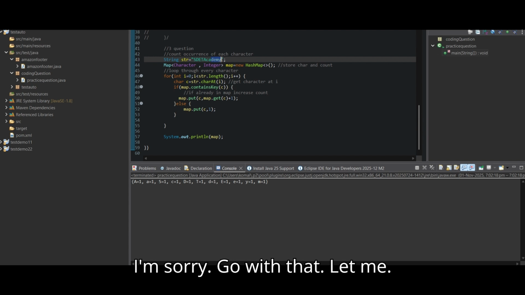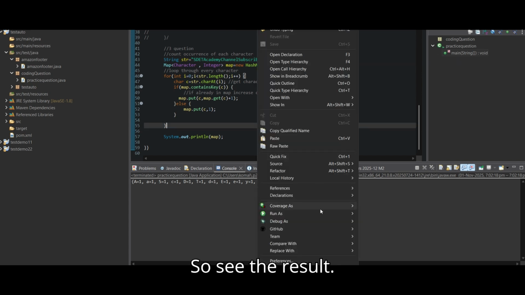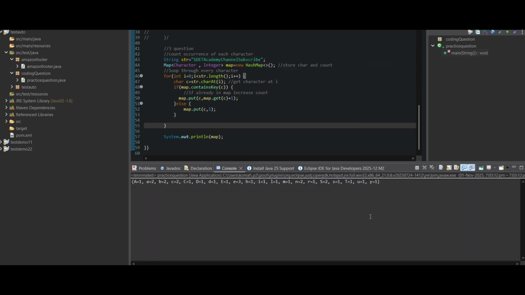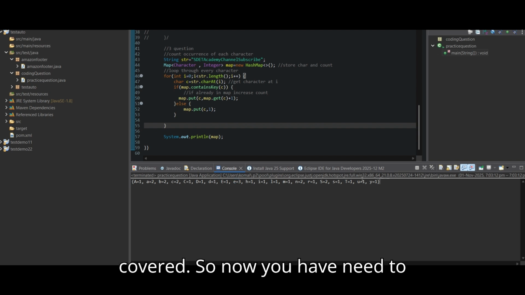Go with that academy. So see the result: S is 2, small s is 1, and E is 3. All the characters are covered.